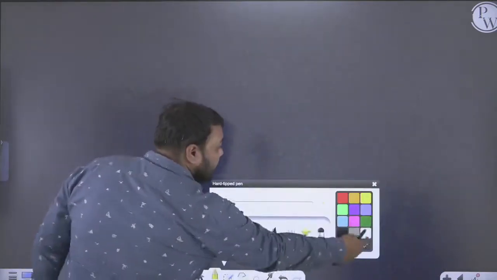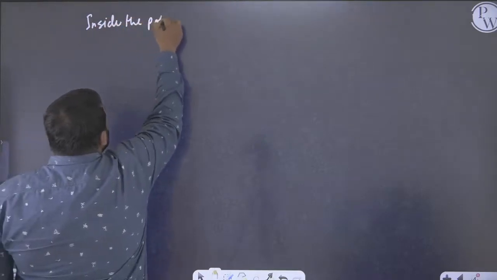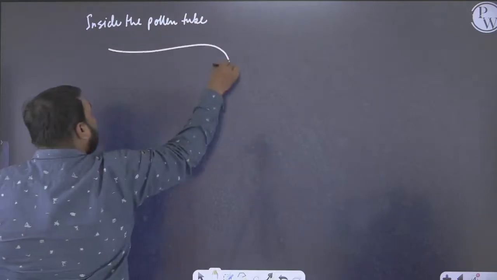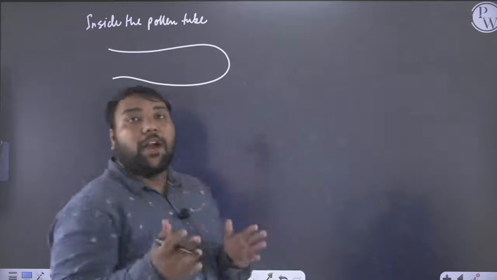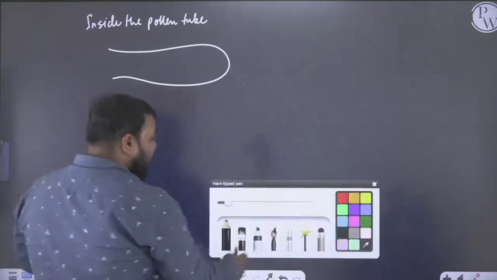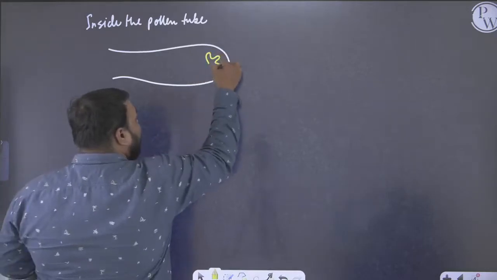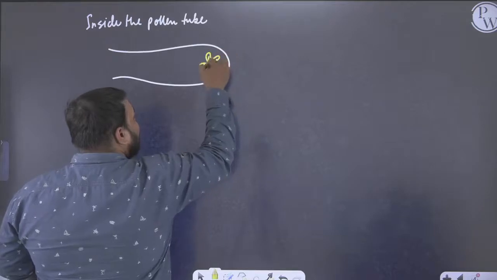So what we will see next is that inside the pollen tube, at the terminal position, or the apical location, there will be a nucleus having an irregular shape.